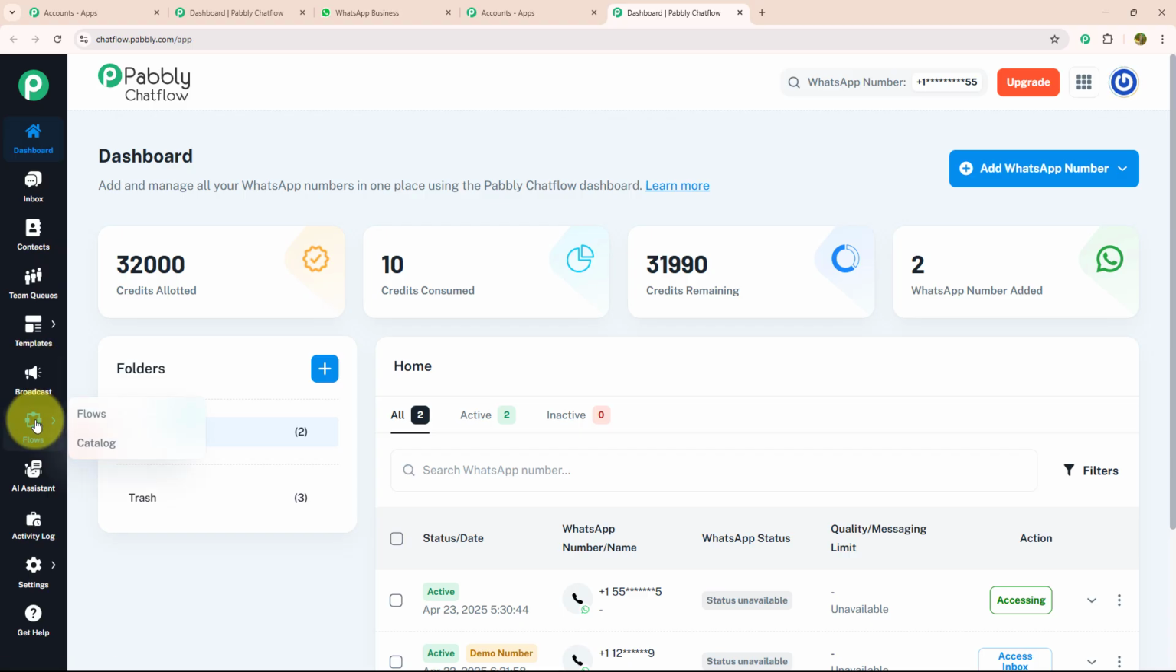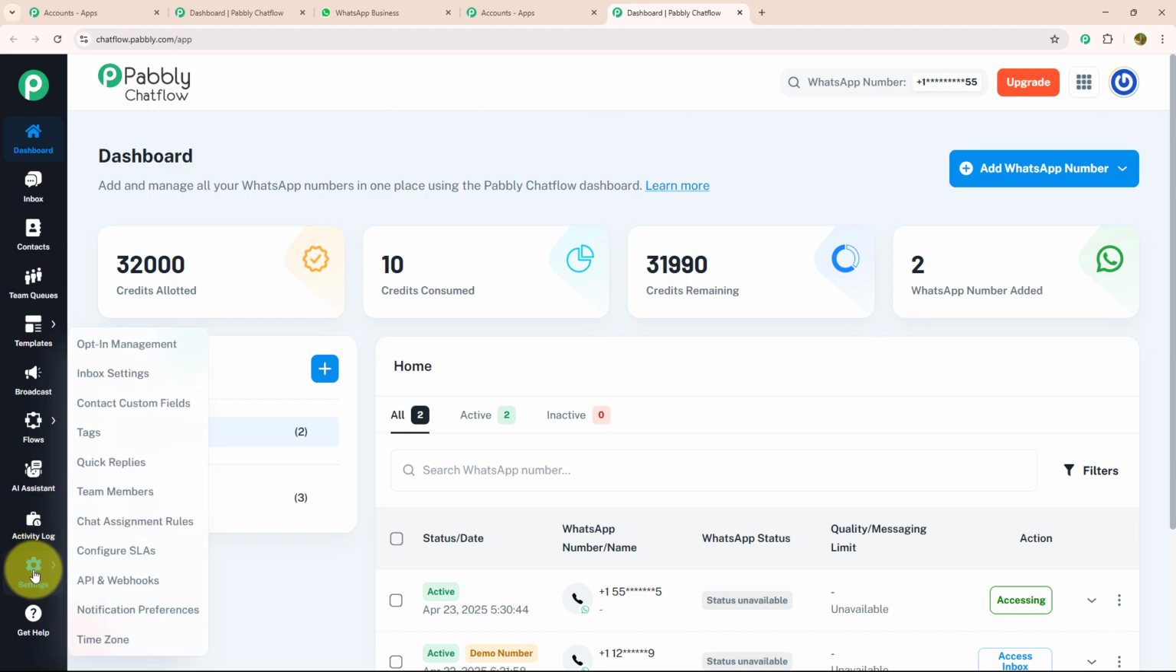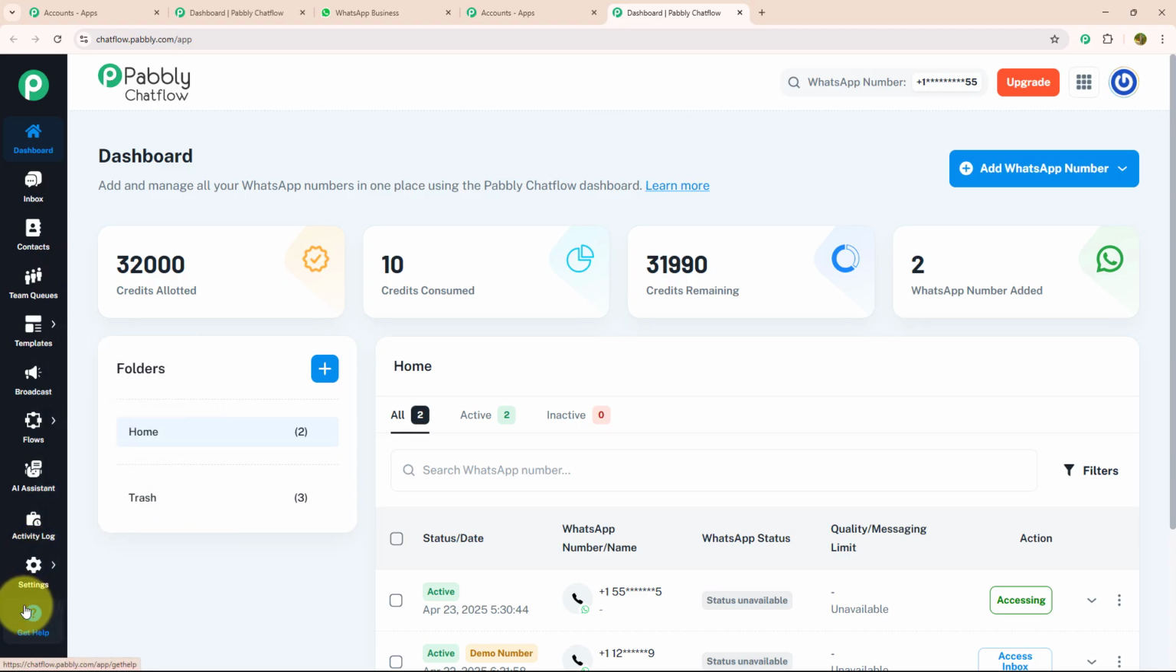After that, we have Flow, which is a powerful tool on Pabbly Chat Flow to create chatbot. Below that, we have AI Assistant, Activity Log, setting, and get help. If you want to know each feature individually, we have linked a separate video for that in the description box. As we got to know about each feature, let's get started building the flow.